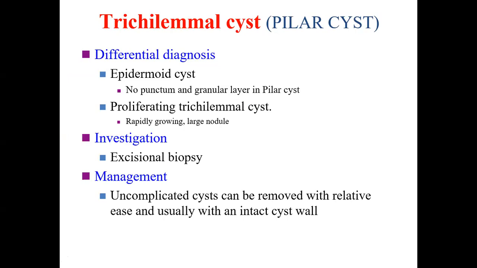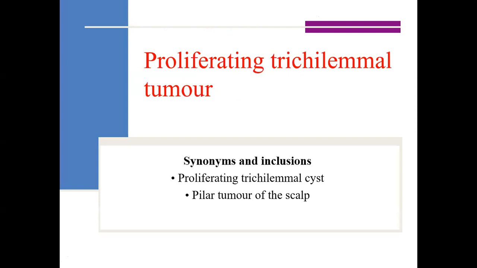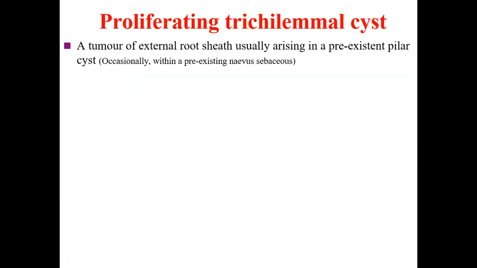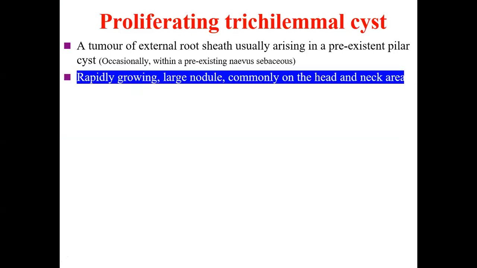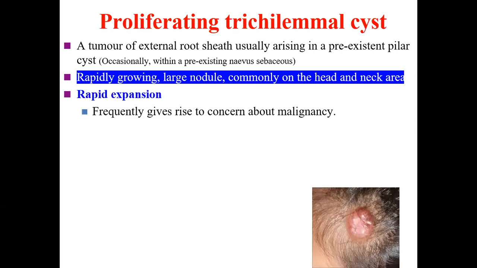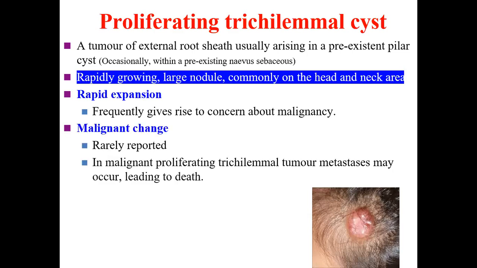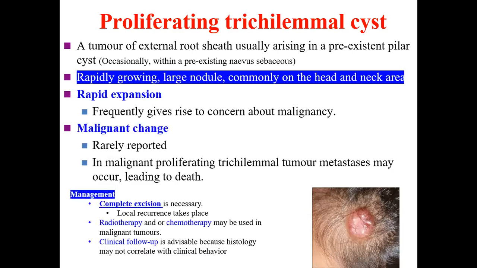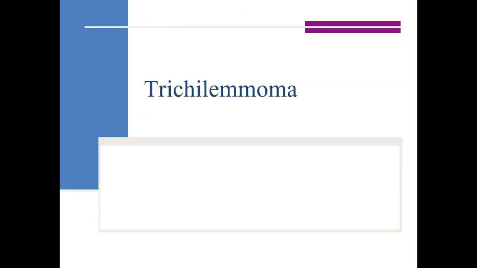Investigation is excisional biopsy. Management: uncomplicated cysts can be removed with relative ease. Proliferating tricholemmal cyst is a tumor of the external root sheath, usually arising in a pre-existing pilar cyst. It presents as a rapidly growing large nodule, commonly on the head and neck area. Now, this is the clinical presentation. There is rapid expansion, frequently giving rise to concern about malignancy, and in fact, malignant change can rarely occur. Management is complete excision and certain other modalities as well.